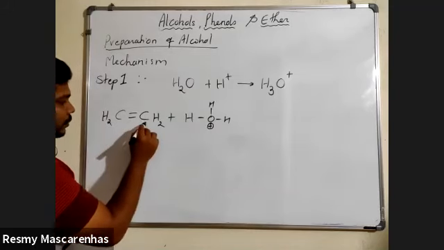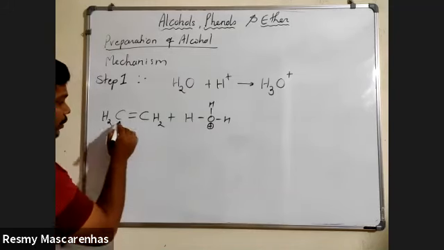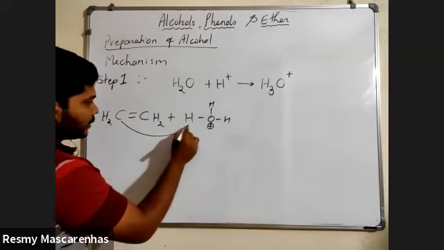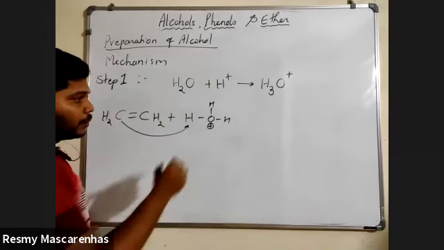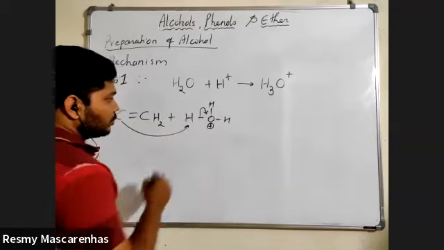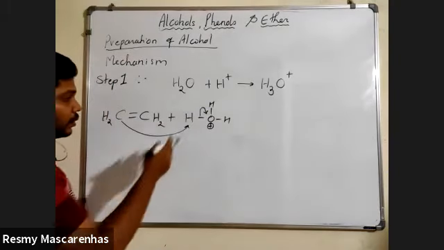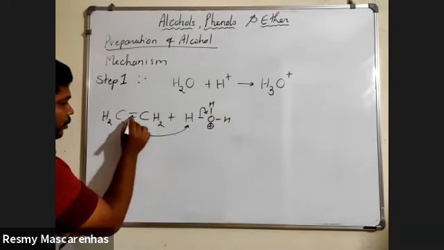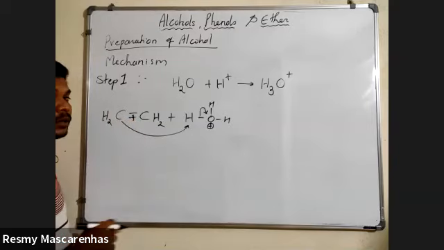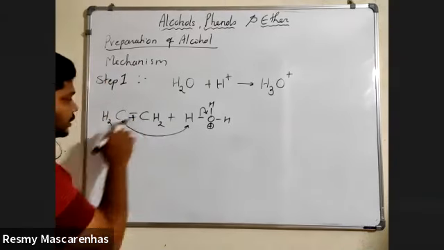So one of the carbons will attack this hydrogen. Because of this, the hydrogen will break its bond with this oxygen. Hydrogen definitely will come here. Because of that, it needs to break one bond with this carbon.